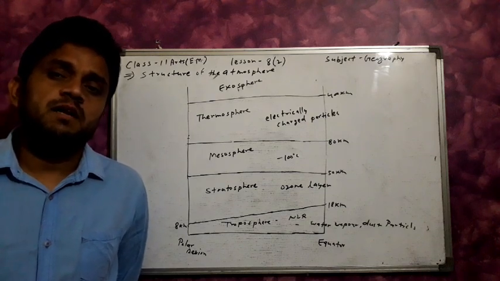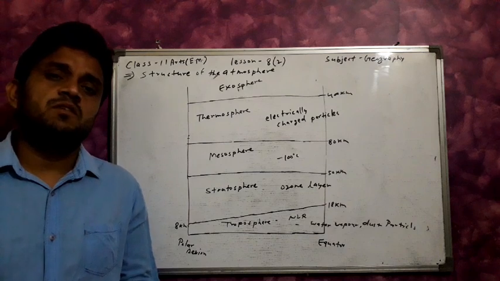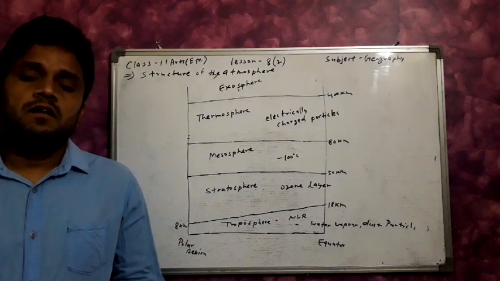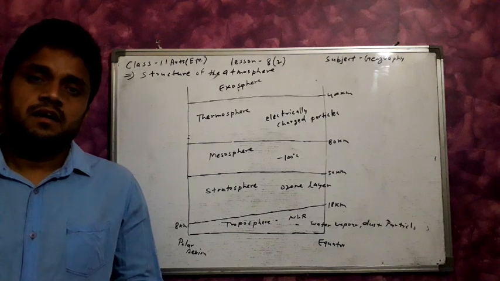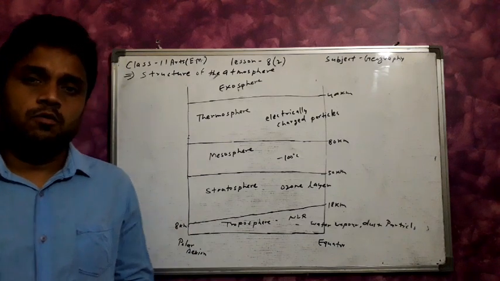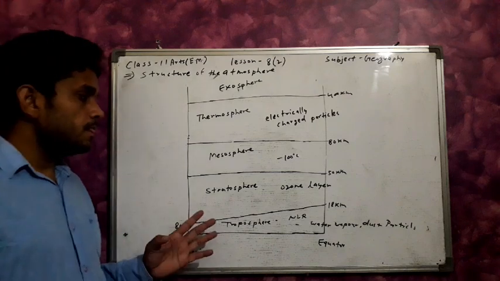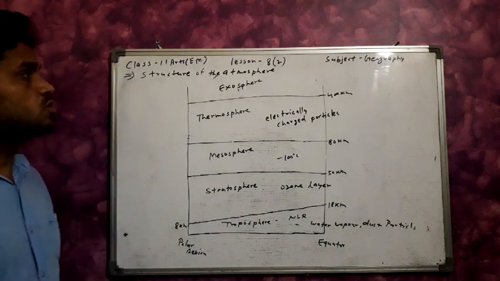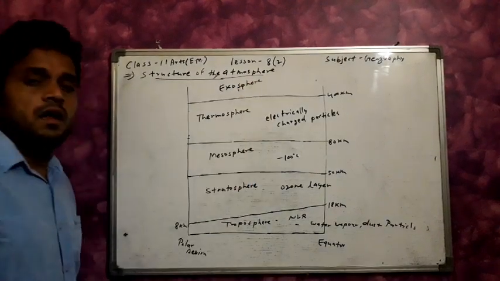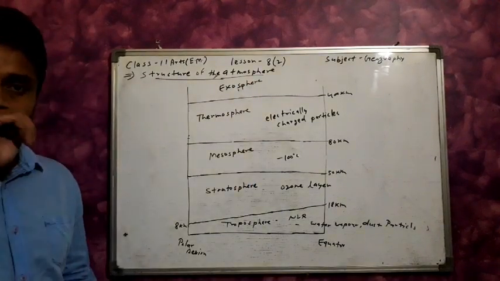Structure of the atmosphere. In previous classes, we also discussed chapter number 5, minerals and the rock cycle. Here is the diagram of the rock cycle drawn on the blackboard. And now, the structure of the atmosphere.